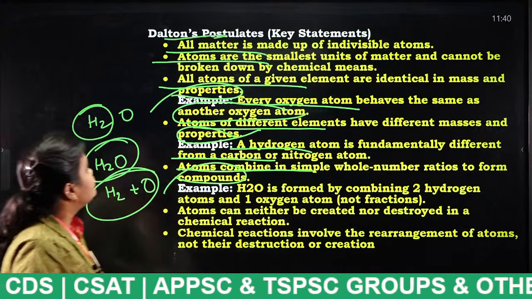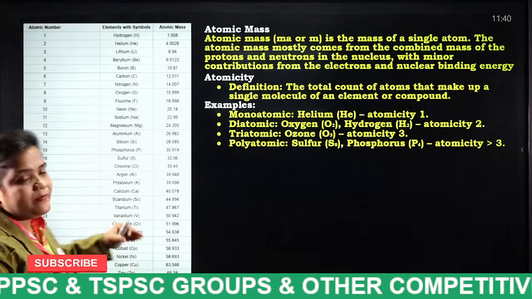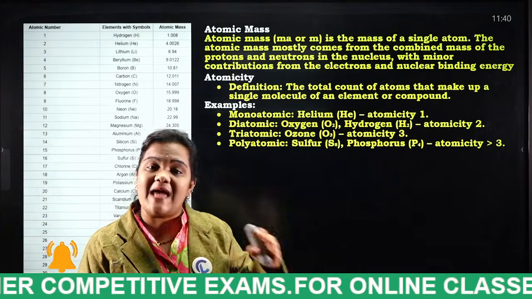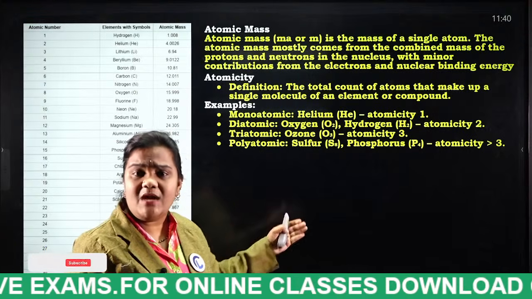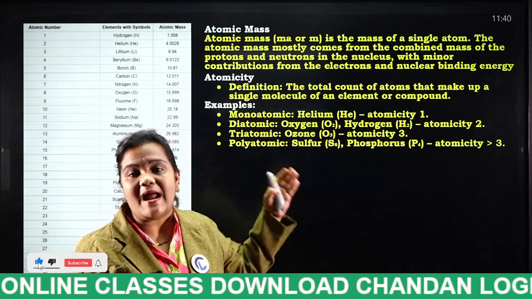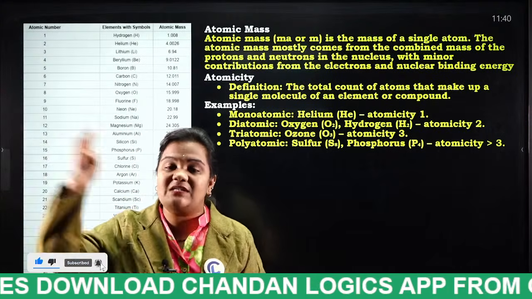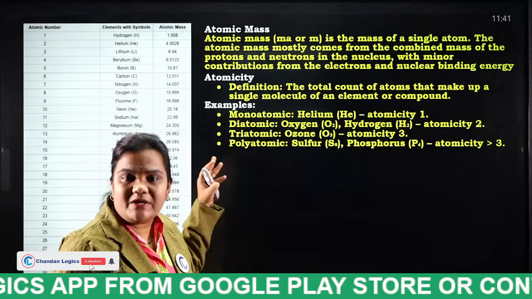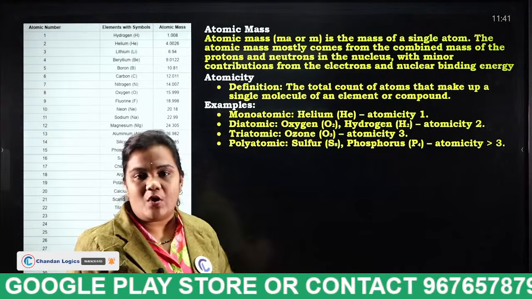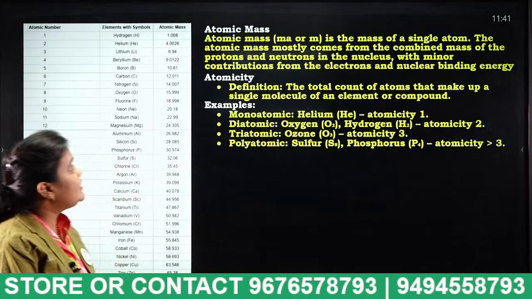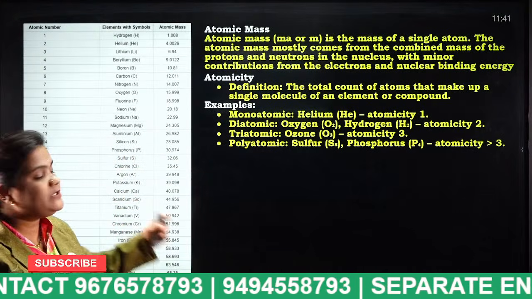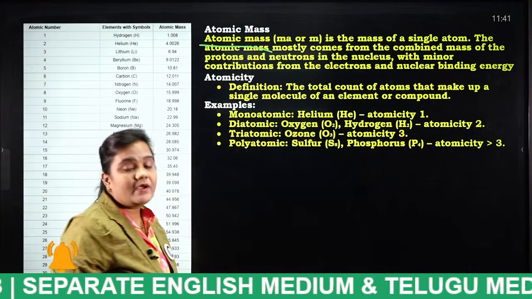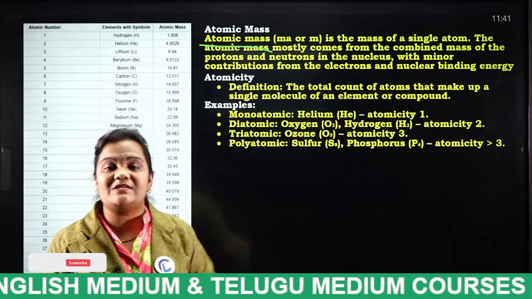Okay, next. So what is atomic mass? I think everybody knows this. What is atomic number and what is atomic mass? In detail we will discuss atomic number and atomic mass in the periodic table, classification of elements unit. So as of now, just what is atomic mass? This is important. Atomic mass is also denoted as m. It is the mass of a single atom.